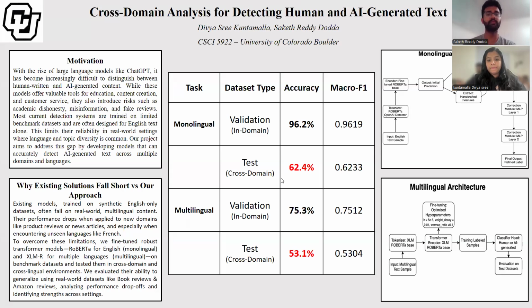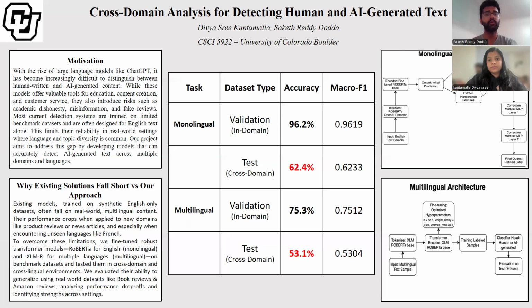And for the multilingual model, we saw 75% accuracy on validation and 53.1% accuracy on the cross-domain test data, which is actually promising given the challenge of handling multiple languages with one model, and languages that the model hasn't trained on. These results show that while models can perform well in familiar settings, generalization to new domains or languages remains a challenge. Still, our monolingual system showed strong robustness, and our multilingual setup provides a solid foundation for future improvements.